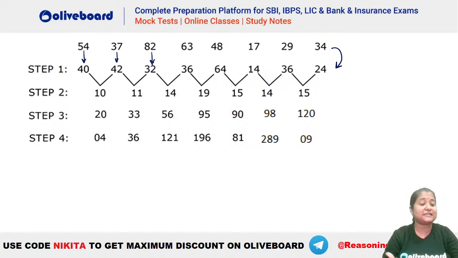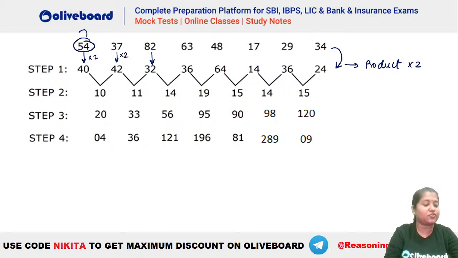If you check, this is nothing but product into 2. You can see 5 into 4 is 20 and 20 into 2, right? So this is nothing but double the product. So product of the digits 5 into 4 is 20, 20 into 2 is 40. Similarly 37, 7 3s are 21, 21 into 2 is 42. 8 2s are 16, 16 2s are 32, 6 3s are 18, 18 2s are 36, 8 4s are 32, 32 into 2 is 64, 7 1s is 7 into 2 is 14, right? So you can see this is product into 2.